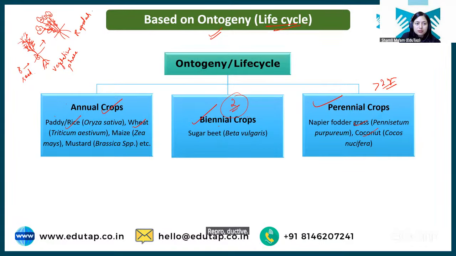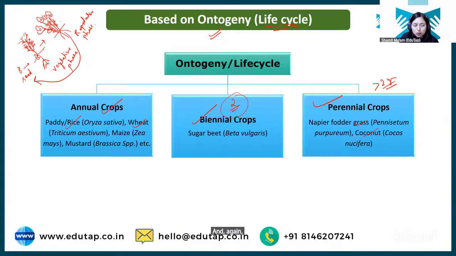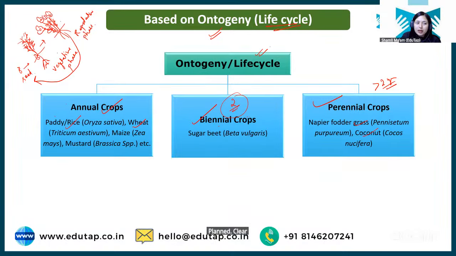Reproductive phase. Okay? And then what will happen? We will harvest this plant, extract seed out of it, and again that seed will be sown to grow the next plant, right? So this is basically the life cycle of a plant. Clear?